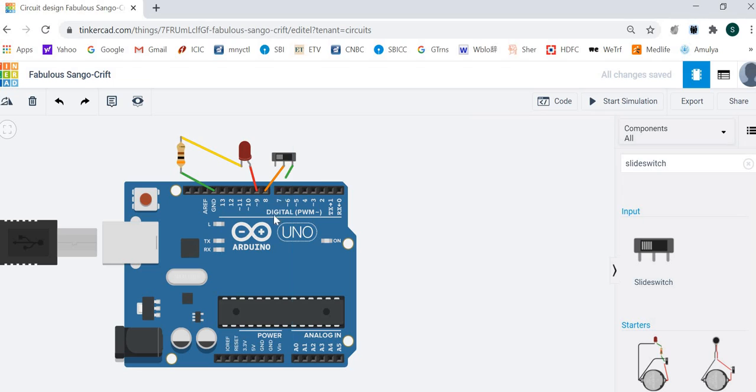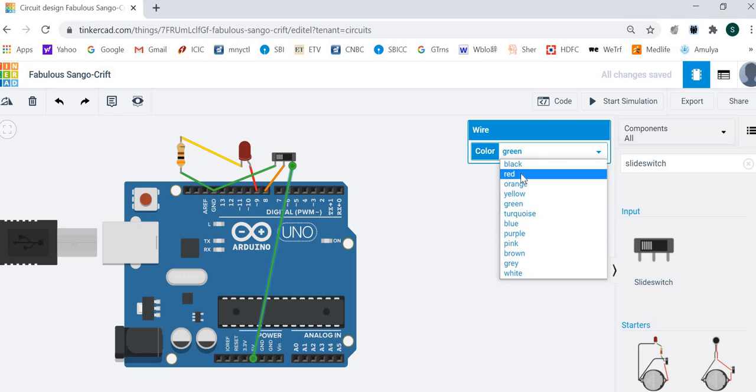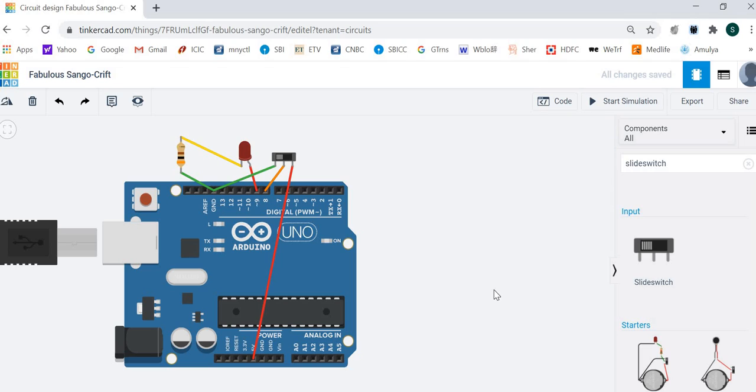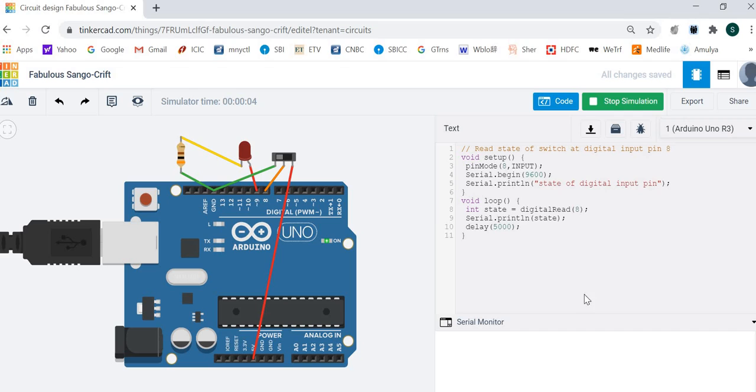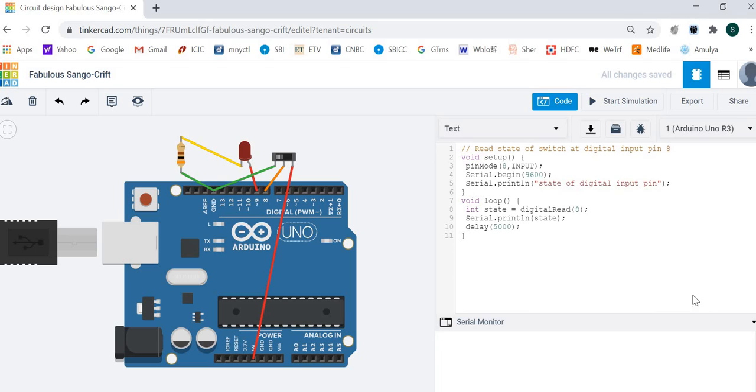So one terminal is connected to plus 5 volts and one terminal of the switch is connected to ground. Let's change the state of this to red. Now just forget about the LED. Concentrate only on the switch. When the switch position is changed, we'll see 0 and 1 on the serial monitor. So let's stop the simulation and clear the serial monitor.